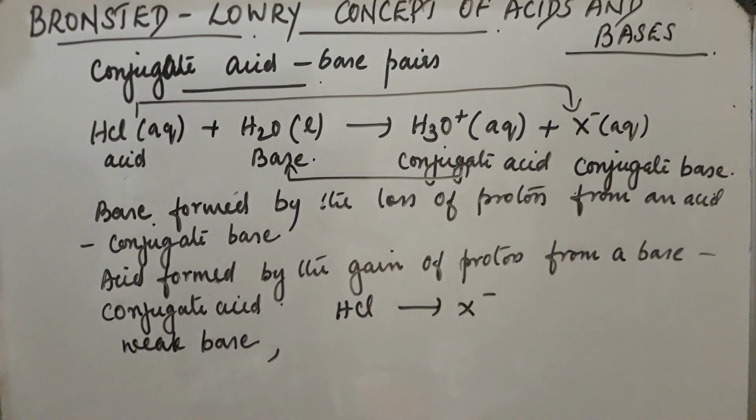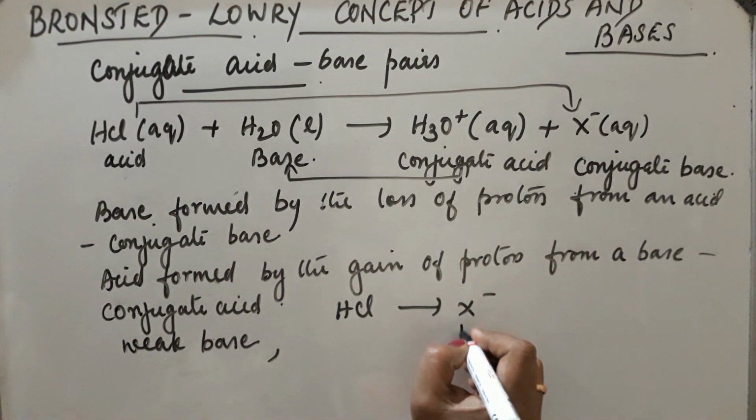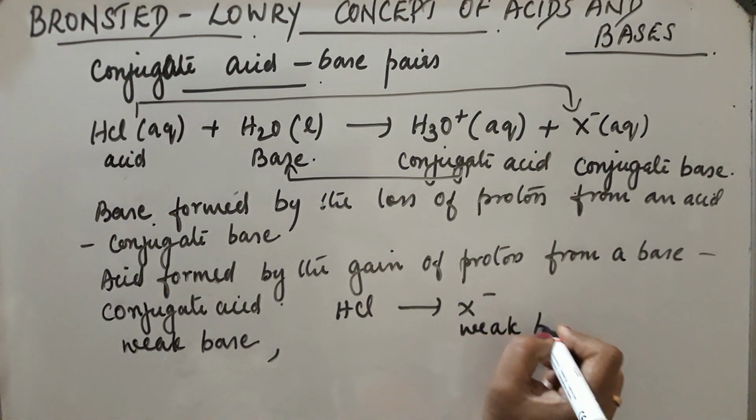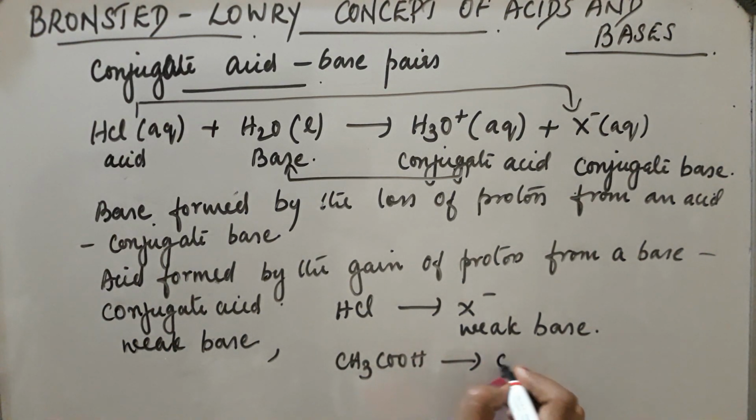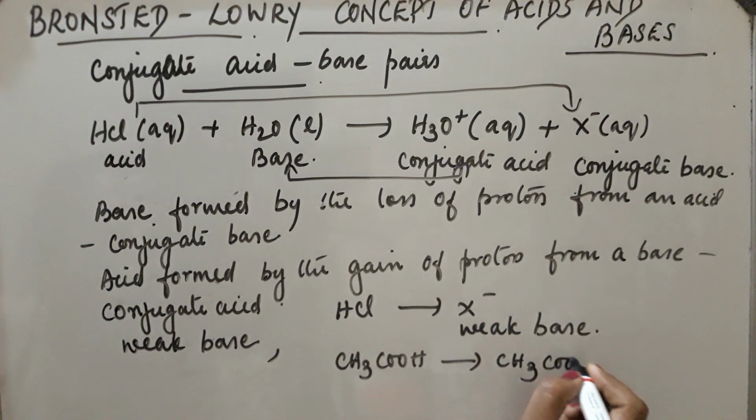HCl is a strong acid, so its conjugate base is a weak base. Okay. Now, in the case of CH3COOH, this is an acid. The base formed is CH3COO minus. So, the conjugate base formed from a weak acid is a strong base, and vice versa.